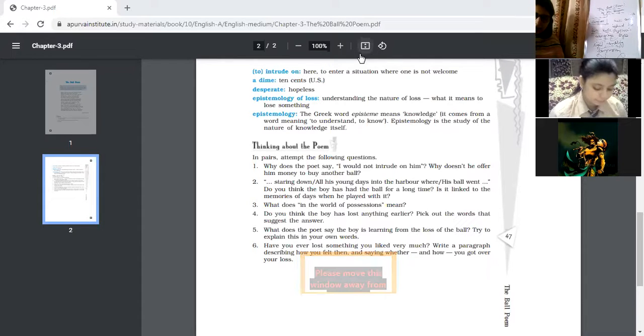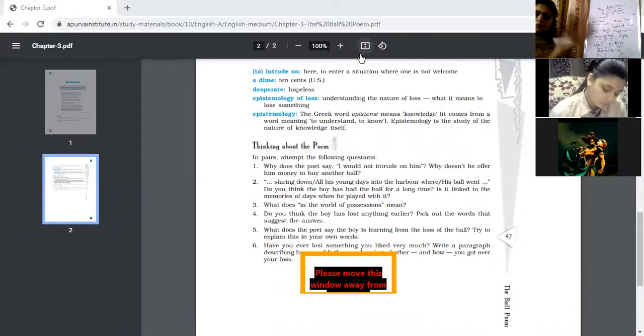Coming up to the question answers. So the first is, why does the poet say, I would not intrude on him? Why doesn't he offer him money to buy another ball? Why is the poet saying this? The poet is saying that he should not intrude on him.